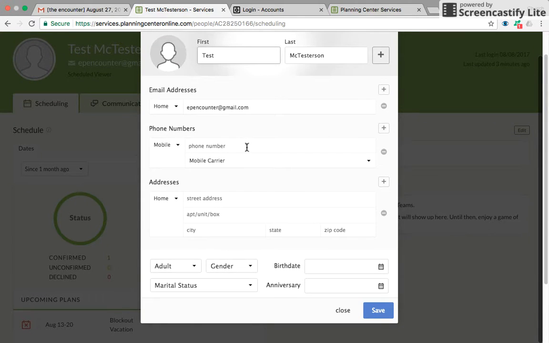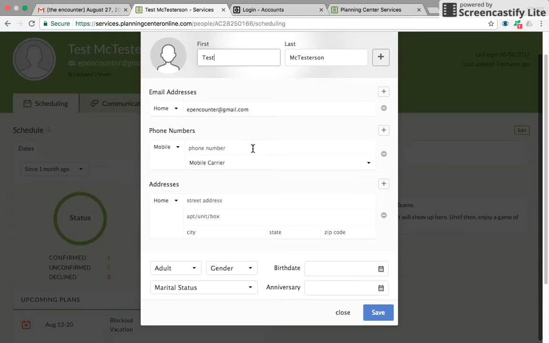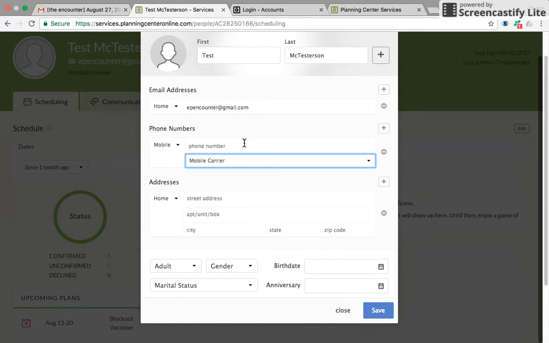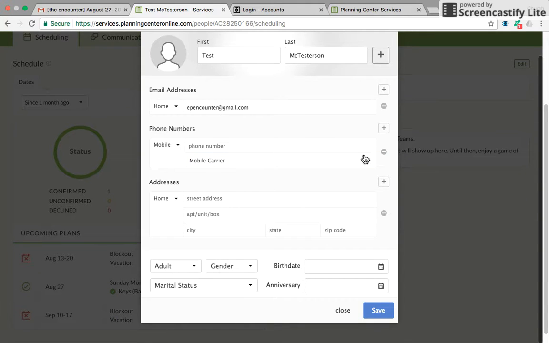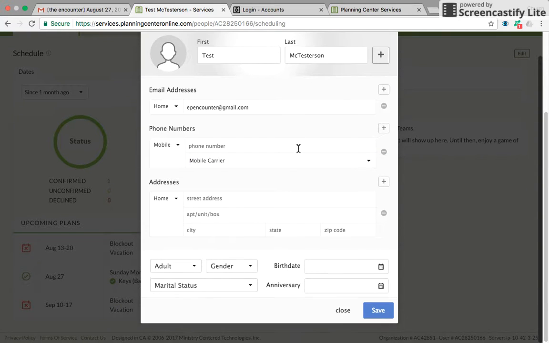Planning Center does offer some texting services. So if emailing or the mobile app just are not options for you, you can actually get text messages for free sent to your phone. You just need to have your carrier in there and the phone number. Doesn't cost anything extra unless of course you don't have free texting.